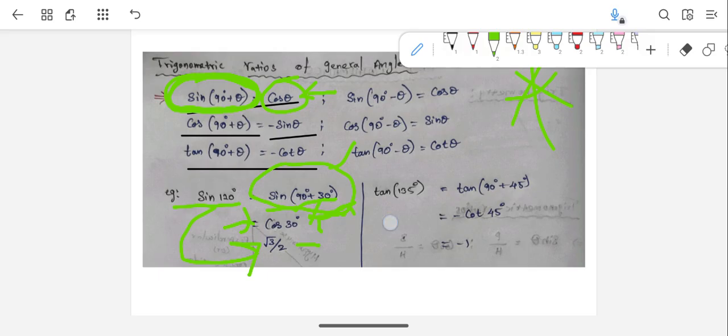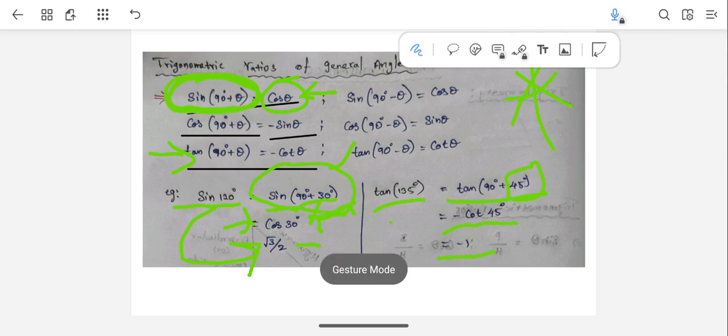So another example, tan 135 degrees. Here you can write it as tan 90 plus 45 degrees. From this formula, tan 90 plus theta you can write as minus cot theta. Here theta is nothing but 45 degrees. So that's why you can write it as minus cot 45 degrees. So cot 45 means 1, and as it is, you can take minus 1.